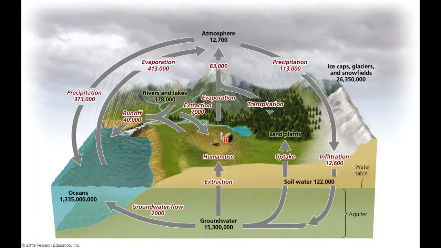Ocean to clouds to rain or snow, then on to mountains, rivers, lakes, and finally back to the ocean, and sometimes into groundwater or aquifers. That's the water cycle. So the phosphorus, the nitrogen, and the carbon cycle are similar in the sense that they're cycled and recycled.